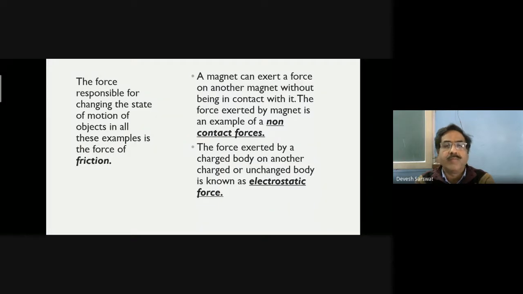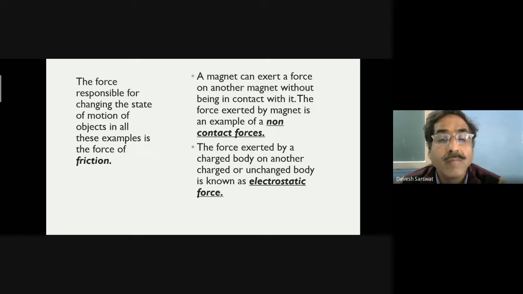The force responsible for changing the state of motion of an object in all these examples is friction.